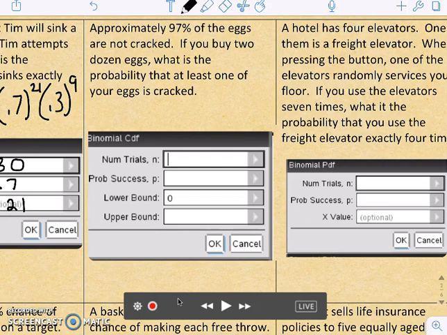This next one: approximately 97% of the eggs are not cracked. If you buy 2 dozen eggs, what is the probability that at least one is cracked? So this is at least, so it's a CDF. We have 2 dozen eggs, so there's 24, and we want at least one cracked. So our probability that they're cracked would be 0.03. At least one, our lower bound would be 1, and our upper bound could go up to 24.